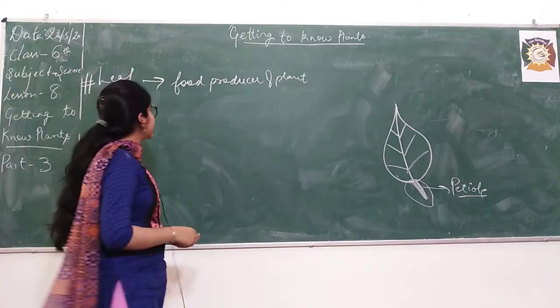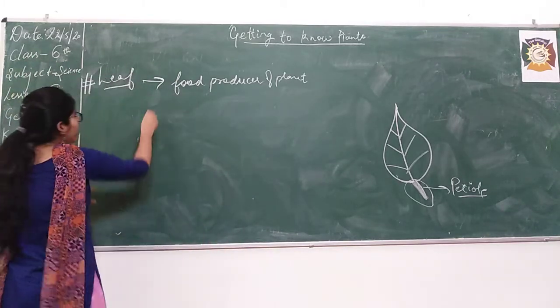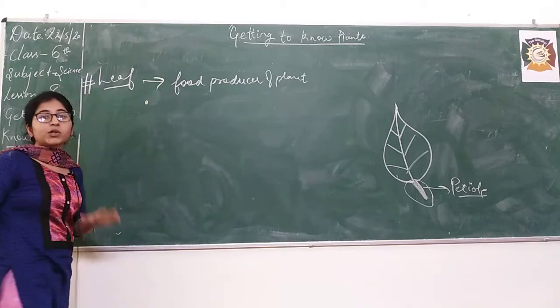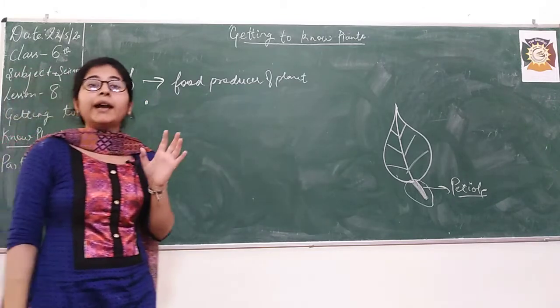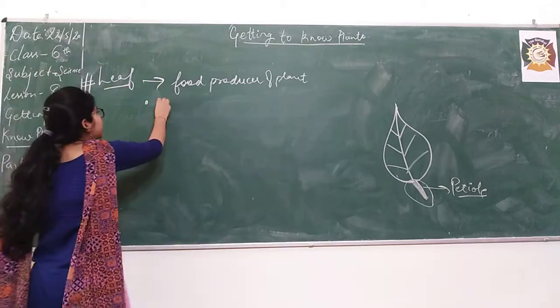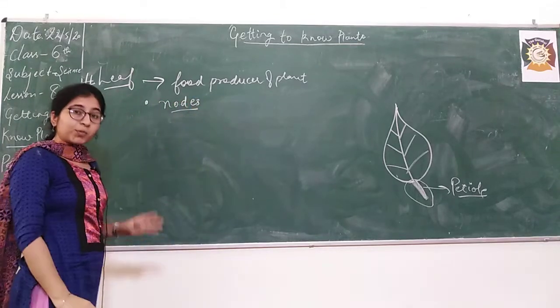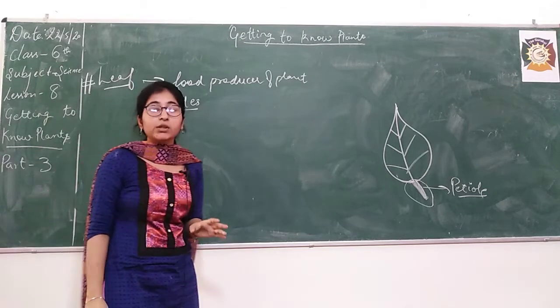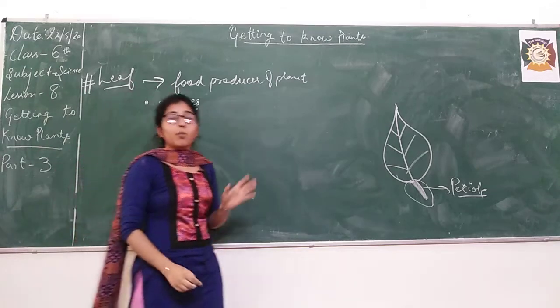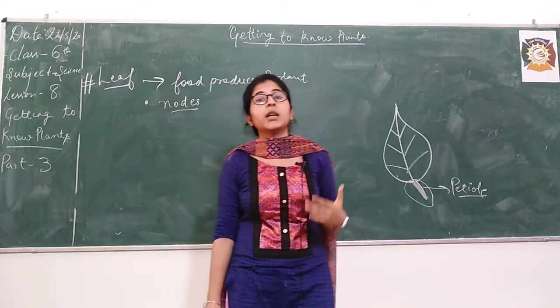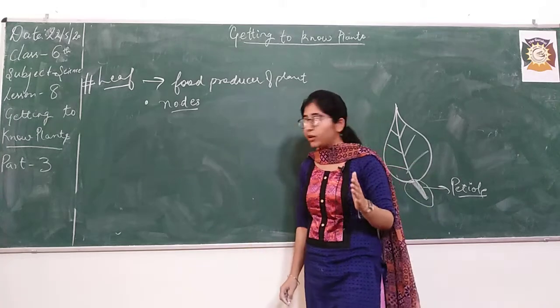One other point which is left here: leaves grow on the stem at nodes. We have already discussed what nodes are in the previous class. I hope you remember that. Nodes are the surface points on the stem where leaves, flowers, fruits grow, right?